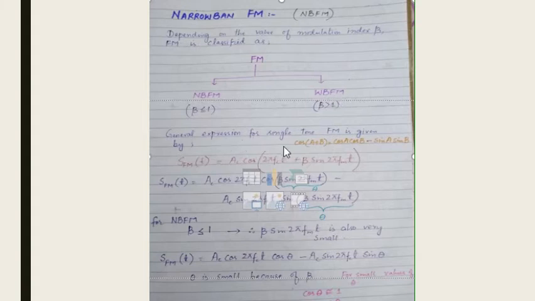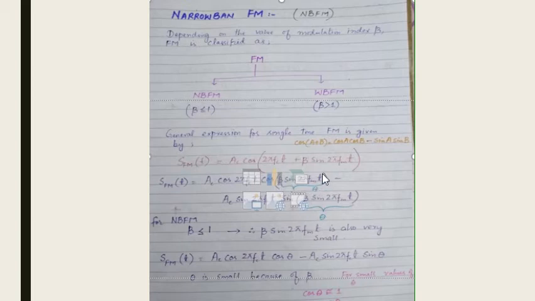We know that the general expression for single tone FM can be given as Ac cos(2π fc t + β sin 2π fm t). So by using trigonometric identities, I can open this cos(A+B) as cos A cos B minus sin A sin B. This will be the expanded expression.